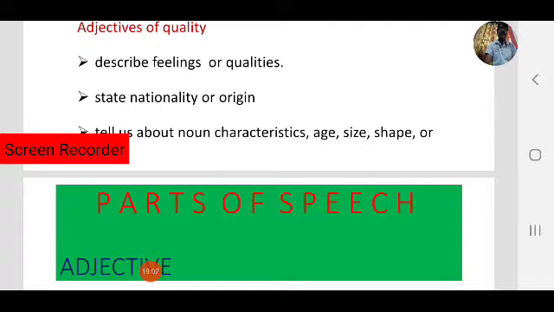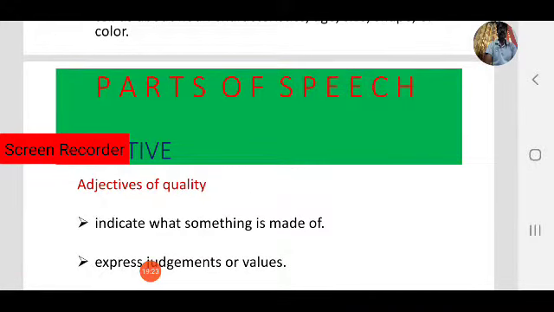They describe feelings or qualities, state nationality or origin, tell us about noun characteristics: age, size, shape or color. And also they indicate what something is made of, material. What made of means material, material used for nouns.